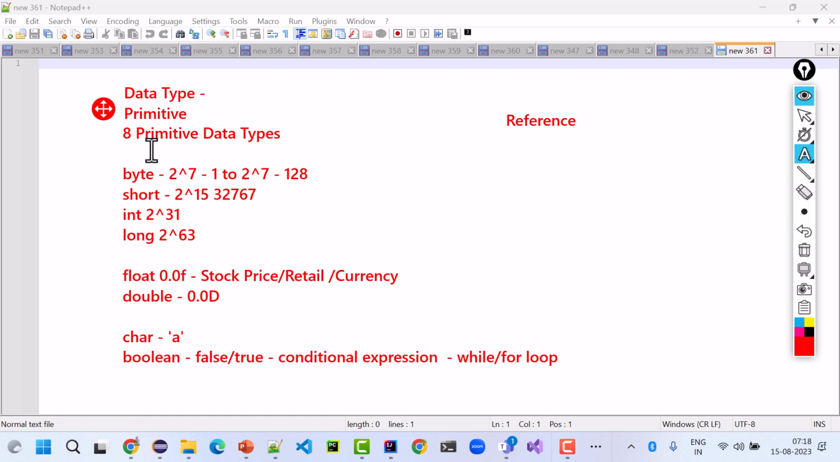So these are the 8 primitive data types that come with the Java language. Based on the quantity of your number, based on the value of your number, you decide which data type to go ahead with. Accordingly, memory is allocated to that particular data.